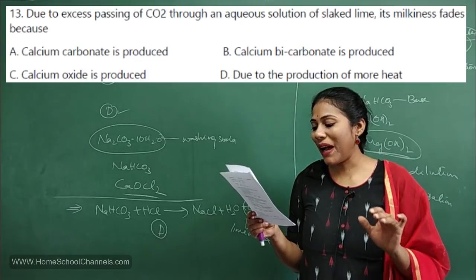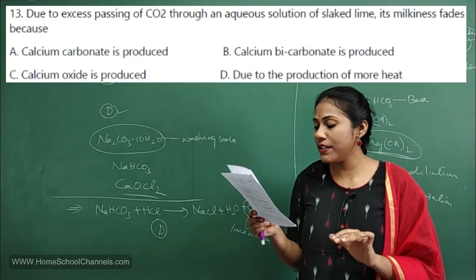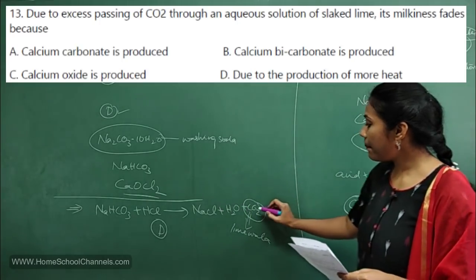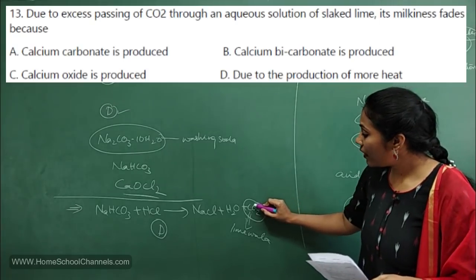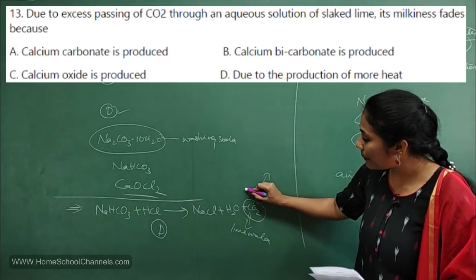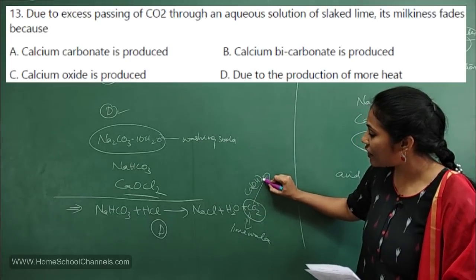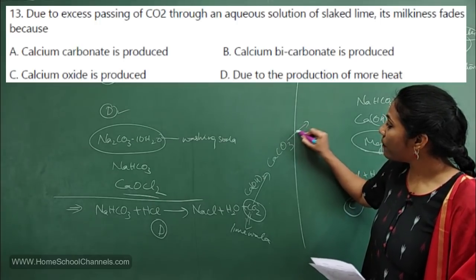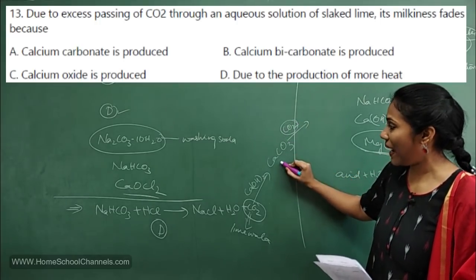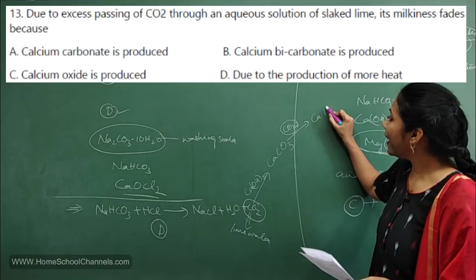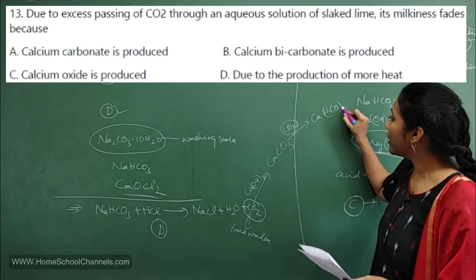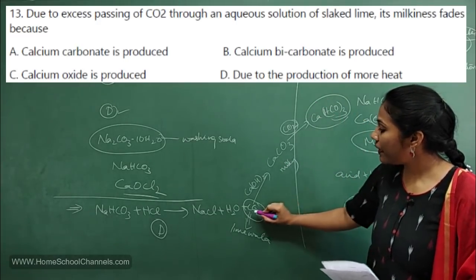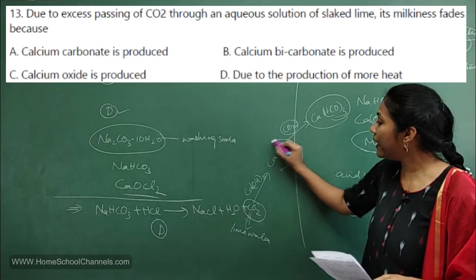Due to excess passing of carbon dioxide through an aqueous solution of slaked lime, its milkiness fades because, see, they are asking something about the lime water test. When you pass carbon dioxide into lime water, which is calcium hydroxide, initially you will get calcium carbonate, right? Again, to this, when excess carbon dioxide is passed, what would happen? You will get Ca(HCO3)2. This is the compound you will get. The calcium carbonate is milky. The moment you pass carbon dioxide to lime water, you get milky.